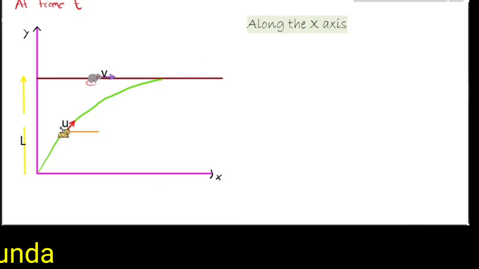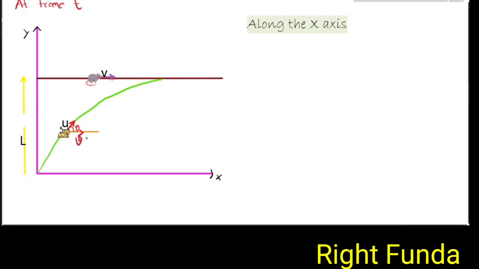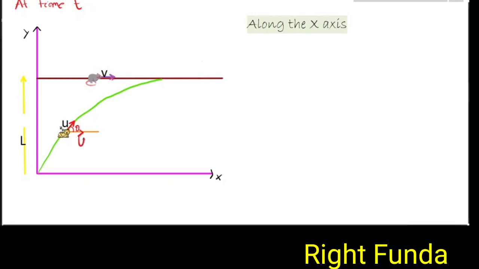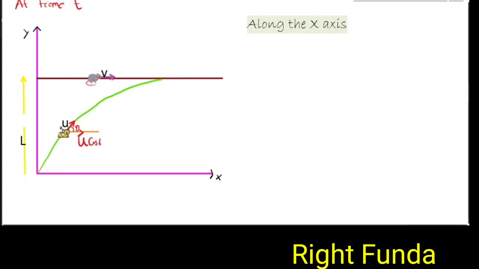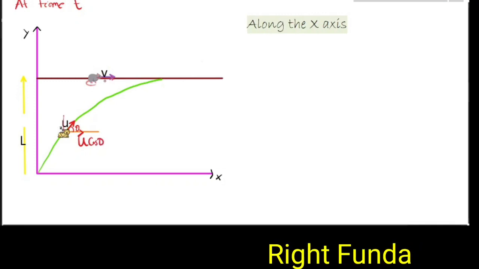Already the rat's velocity is along the x-axis, but the cat's velocity is not along the axis. This is my x-axis here, and this angle is theta as we took. So this component will be equal to u cos theta, the u component along this. U sin theta is also there, but I have not written it, because I am writing in the x direction only.